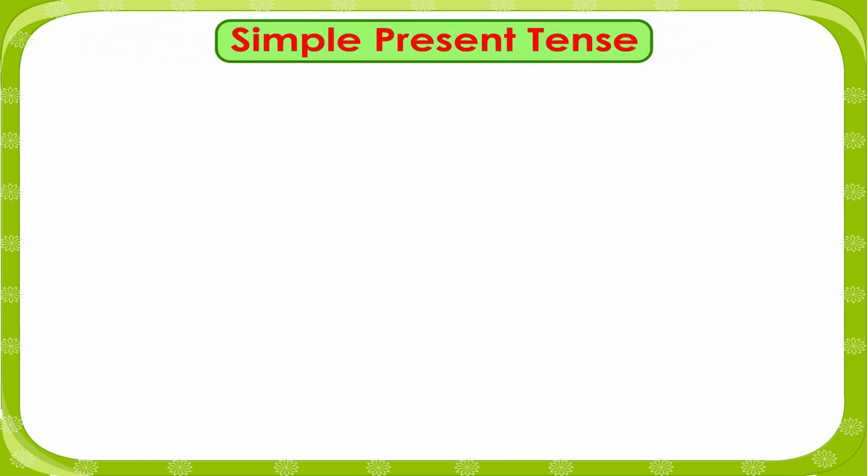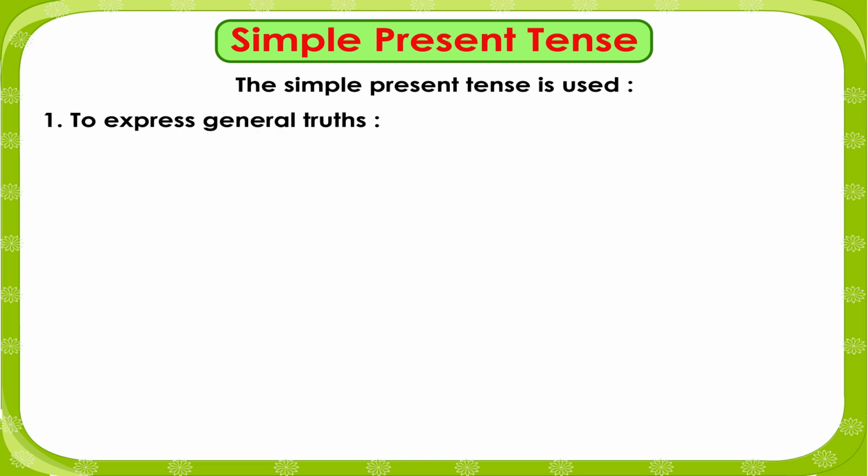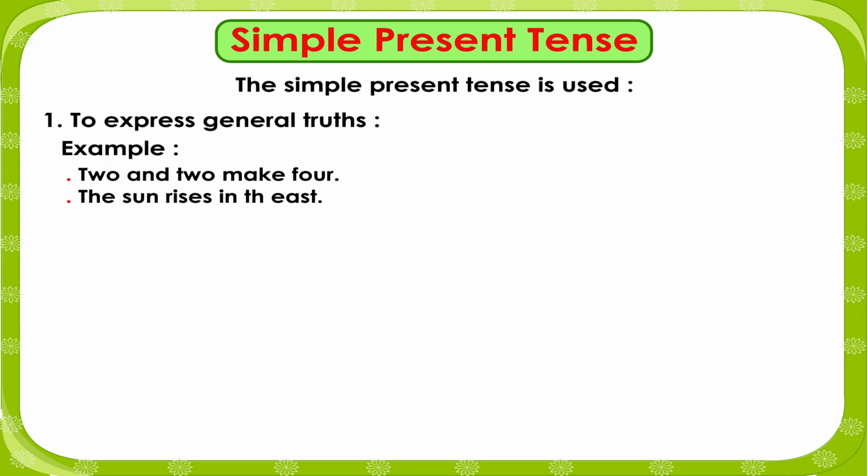Simple present tense. The simple present tense is used: 1. To express general truths. Example: The sun rises in the east. Honey is sweet in taste.